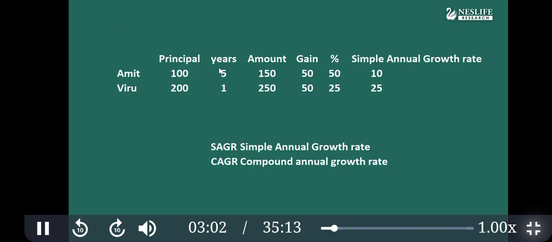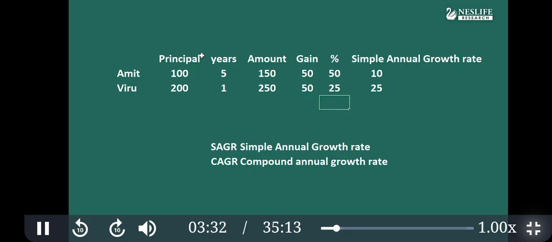The first step in standardization is to take the percentage of return. How do we do that? We divide whatever amount we get by the principal amount. That means 50 rupees divided by 100 rupees, and we get the return, that is 50%. Similarly here, 50 rupees gain divided by 200 rupees, percentage gain is 25%. Is it comparable? No, still it is not comparable because time is different.